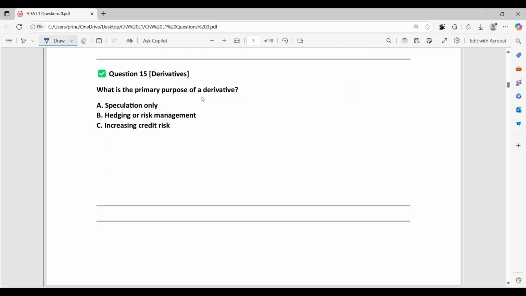What is the primary purpose of a derivative? Normally we use derivatives to hedge our risks. So the correct answer is hedging or risk management.